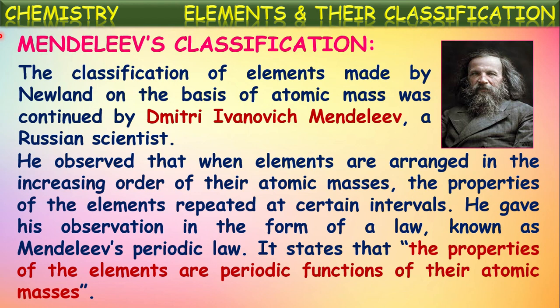That is called periodicity. So the properties of the elements are periodic functions of their atomic masses. This law is known as Mendeleev's periodic law.